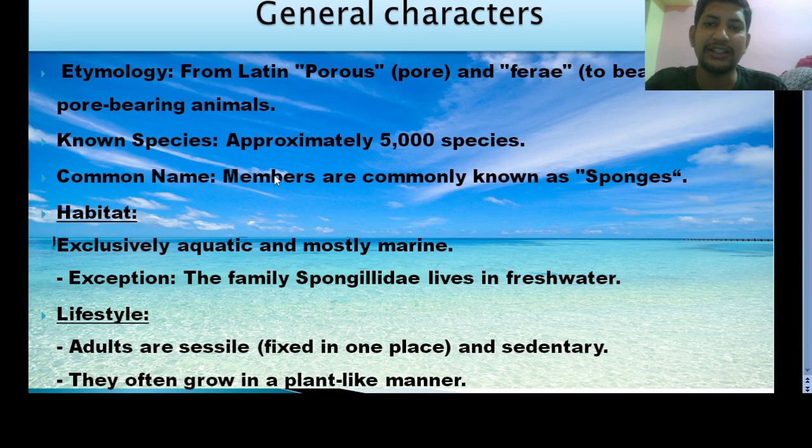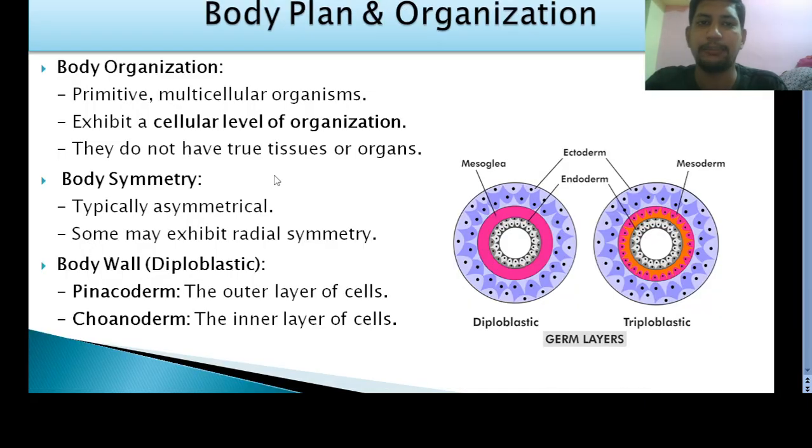So remember, more than 5000 species are known. They are commonly called sponges. They are exclusively marine except the family Spongilidae, which lives in fresh water, and especially the adults are sessile and they grow like a plant.